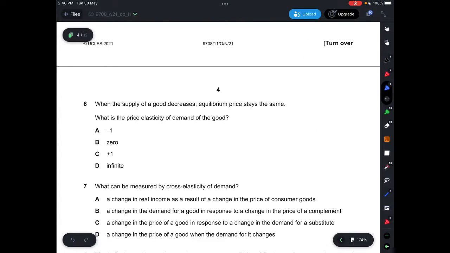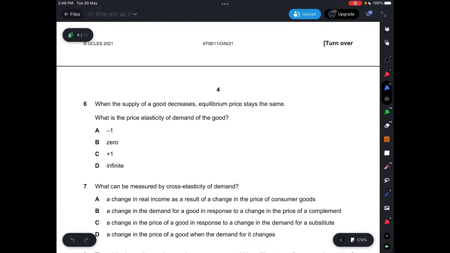Okay, so for question 6, when the supply of a good decreases, equilibrium price stays the same. And what is the price elasticity of demand for the good? So the supply of the good decreases, but the equilibrium price stays the same, which means that regardless of how you change the price, it will still be the same price. So that means that the price elasticity of demand would have to be